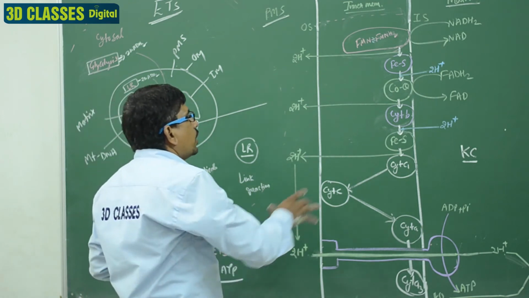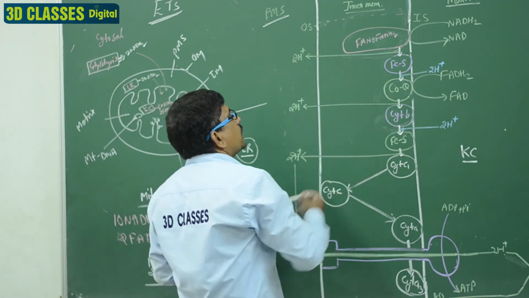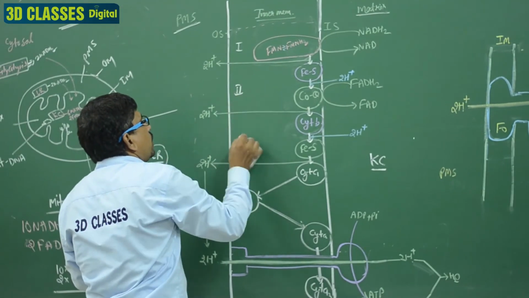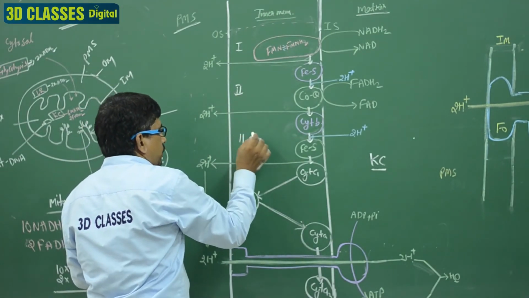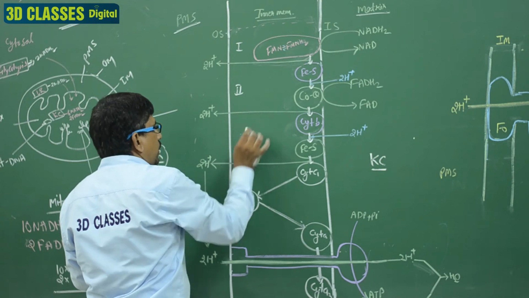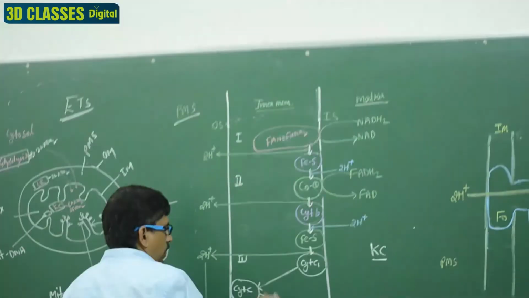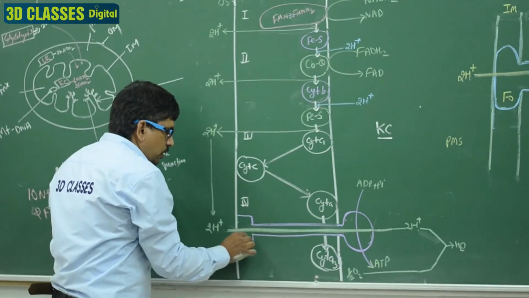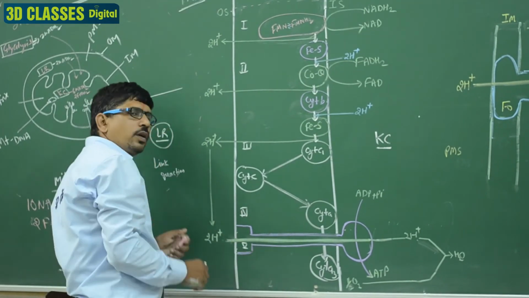Here is the inner membrane part, and here it represents the complex first, complex second, complex third, complex 4, and this is the complex 5. Clear?